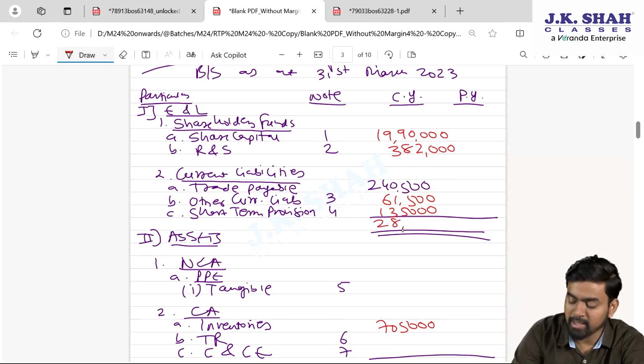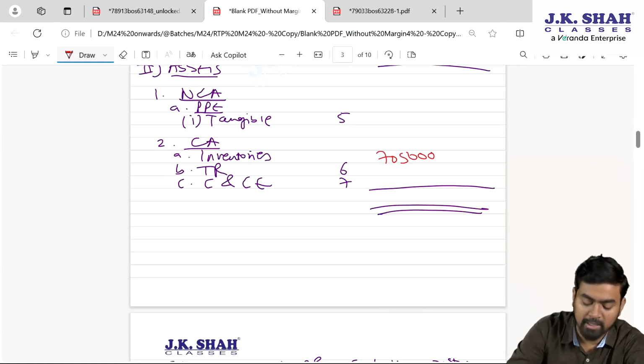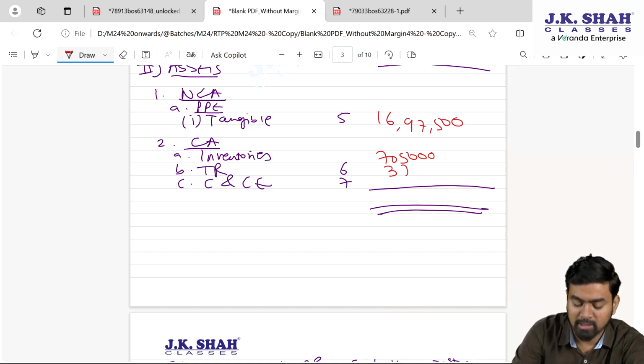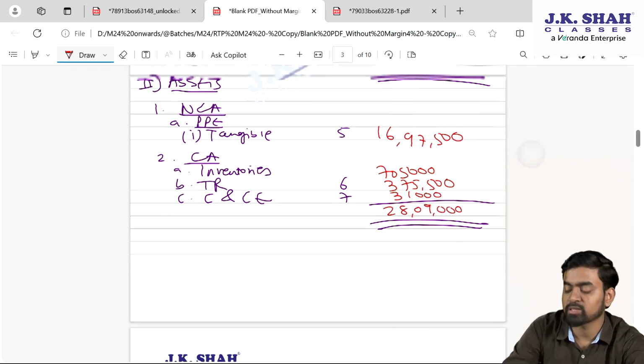The total is 28,09,000. Property, plant and equipment, please check 16,97,500. Trade receivable is 3,75,500. Cash and cash equivalent is 31,000. This 28,09,000. The balance sheet tallied.